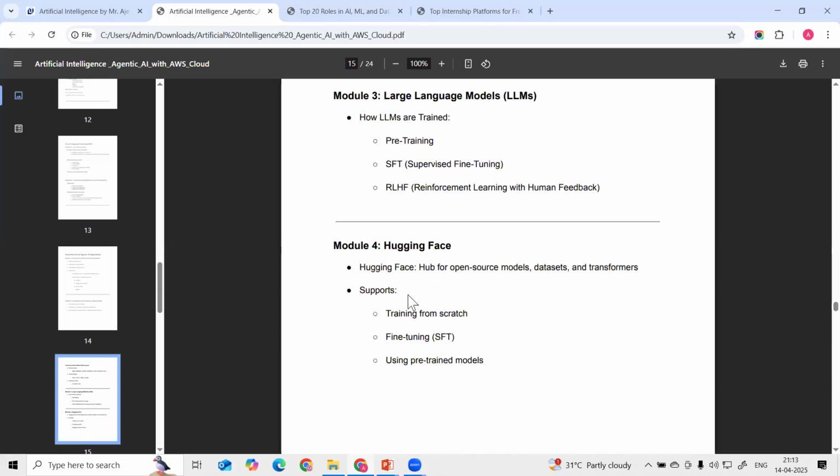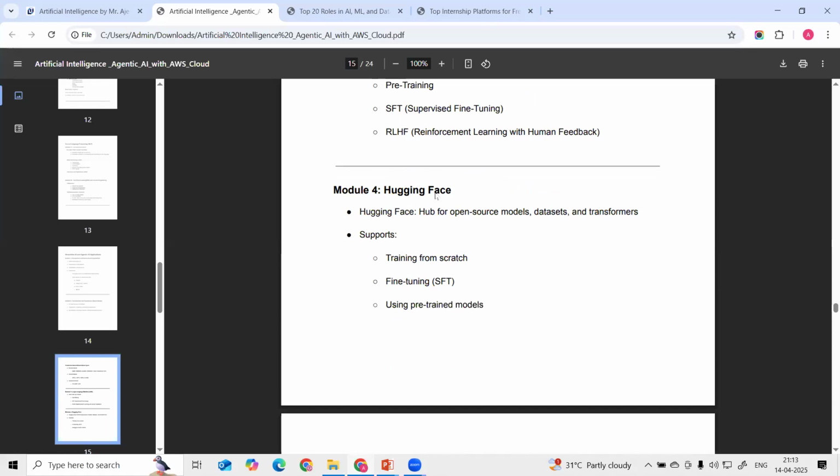Then we are going to start with Hugging Face. Hugging Face is a platform. Here, Hugging Face is the company, and they provide the resources where we can utilize these LLM models and transformer-based models. We can utilize models and datasets, and we can build our own model. We can host and fine-tune models on Hugging Face. Initially they were focused on natural language processing, and now they are providing generative applications also. Most of the models are open source, and they provide datasets, transformer architectures, and transformer models.